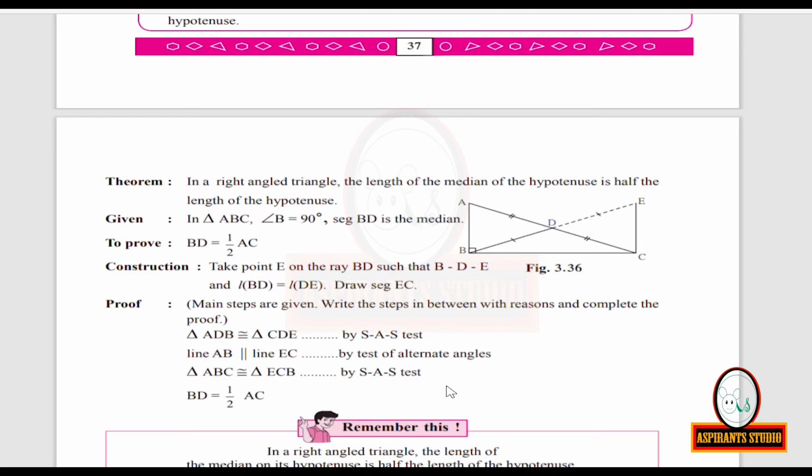Now, what we are going to do? Because of equation number 2, that is, we have AC is equal to EB, we are going to replace the EB by AC in this equation. So, now write, therefore, BD is equal to half of AC.